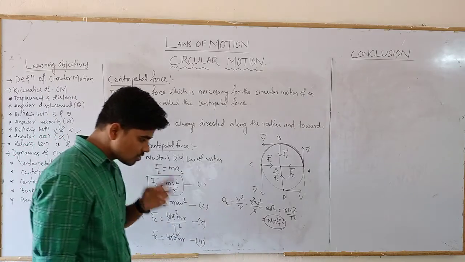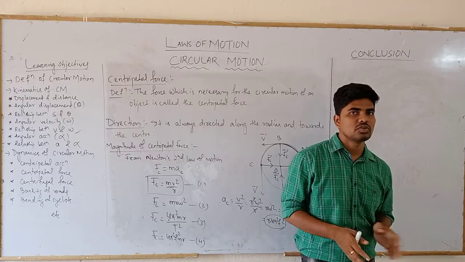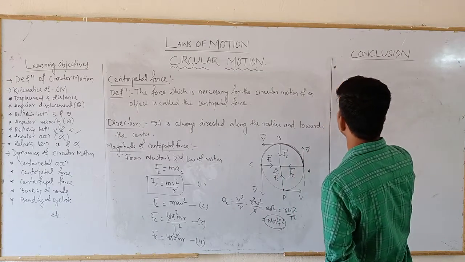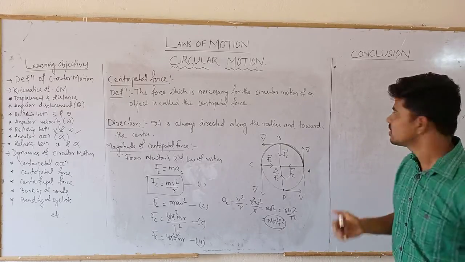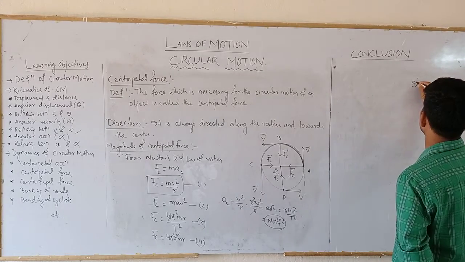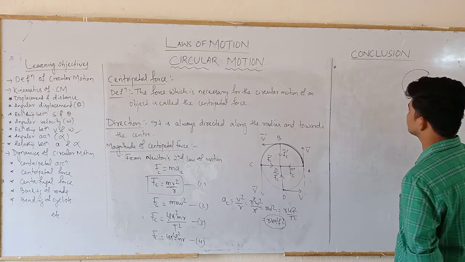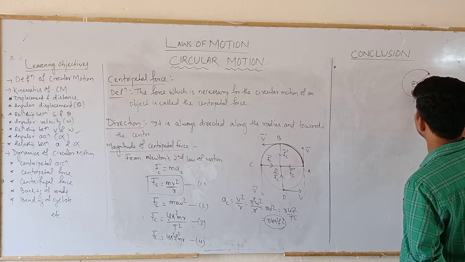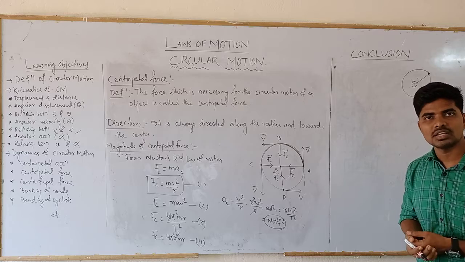So let us discuss some natural examples where centripetal force plays the major role. For example, in the revolution of electrons around the nucleus, here is the nucleus and here is the electron, which is revolving in a circular path around the nucleus. From where does the necessary centripetal force arise?